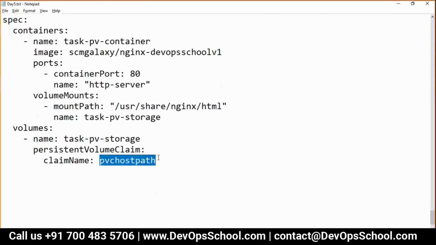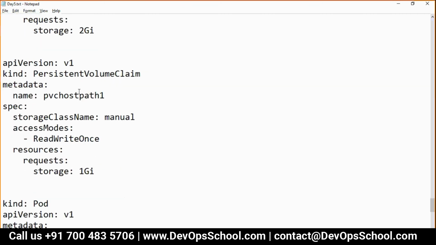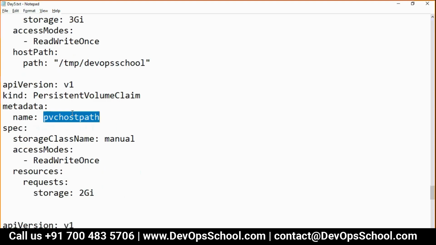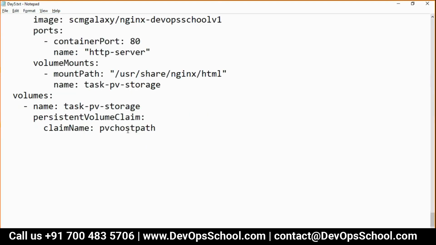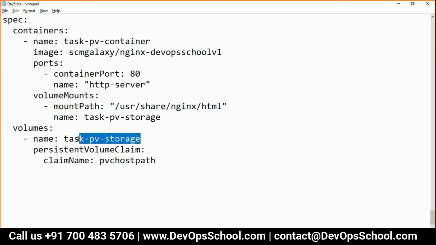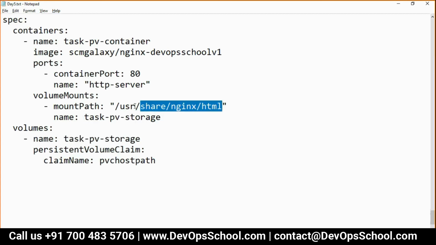What is the name of the claim? I have to match that. I forgot whether you want this one or this one. I think the name is matching, so I don't have to worry about it. And this is the name of the volume claim which I'm using in the header display. That's all.